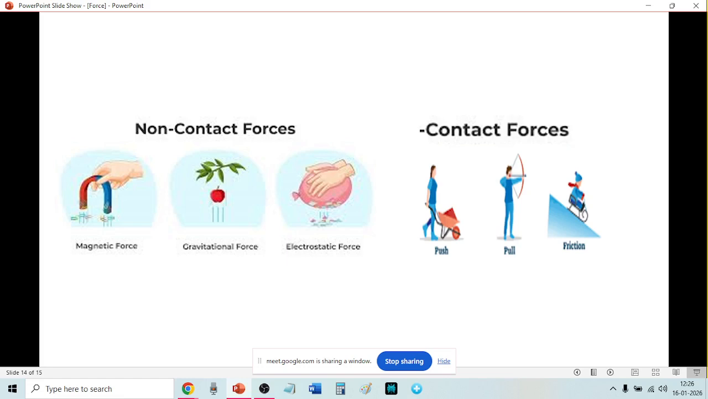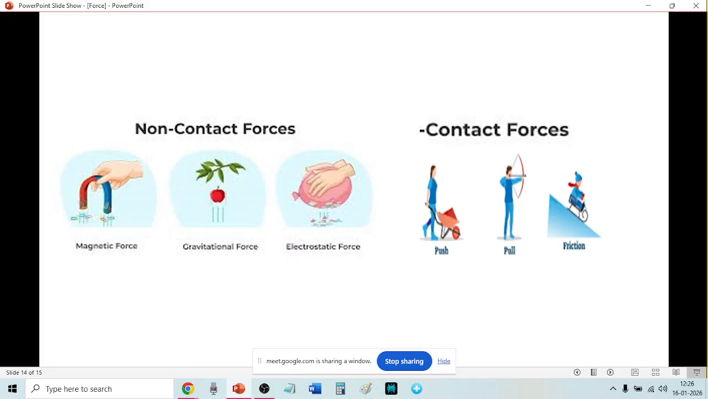Push, you have to touch, contact force. Pull, you have to touch, contact force. Friction, the moving object and the surface must touch, so contact force. Buoyancy, the water and the ball must touch, contact force. Spring, contact force. And magnet, non-contact force. Gravity, non-contact force. Electrostatic, non-contact force.